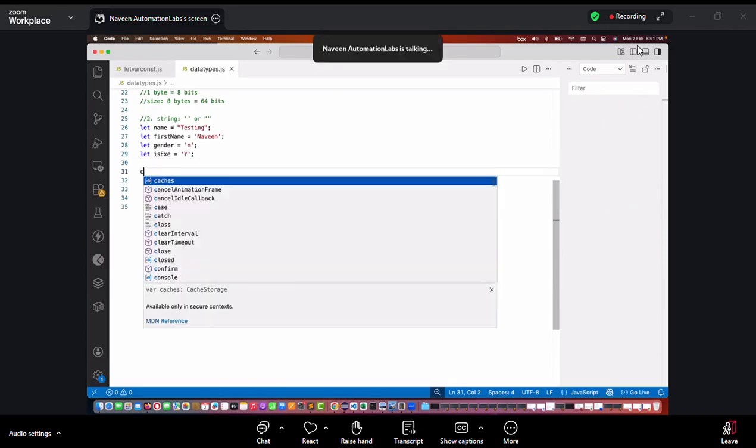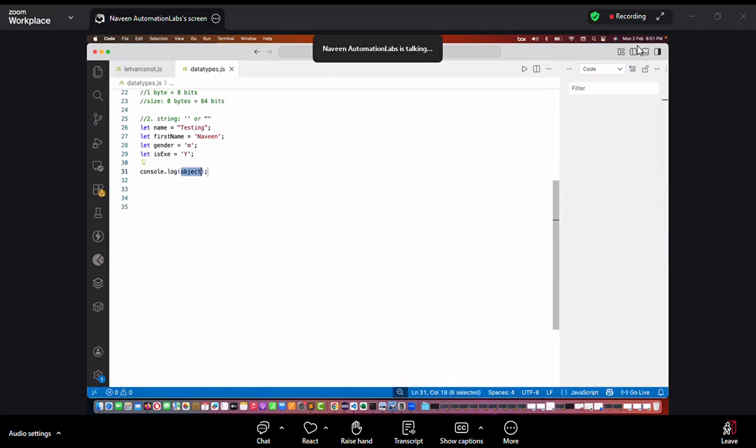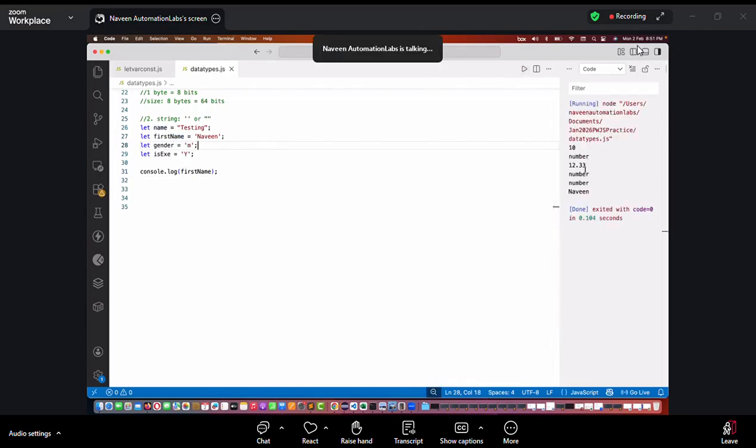Simple. Let's see this. First of all, I'm writing console.log. If I print the first name here, what is the output? First name will print Naveen here. But if I ask, what is the type of first name? Again, I'm writing typeof first name here.